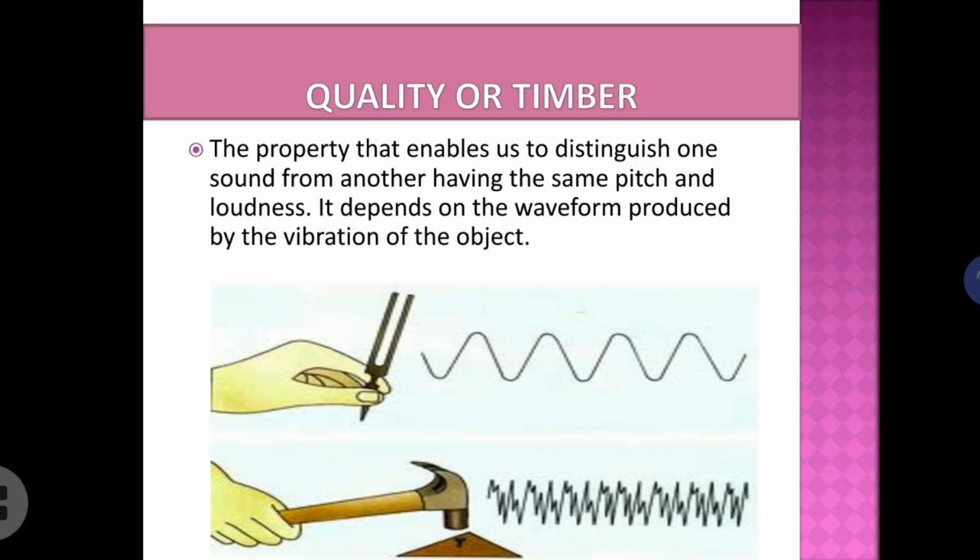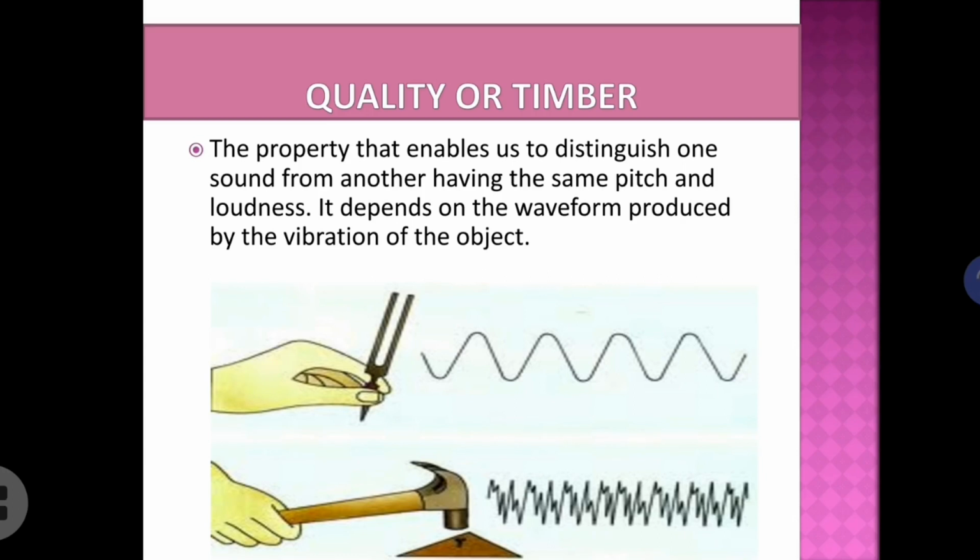Or we are able to identify which musical instrument is being played, even without seeing, just by listening to the sound. Okay, so this property which helps us to distinguish one sound from the other having the same pitch and loudness, that property is called quality or timbre of the sound.